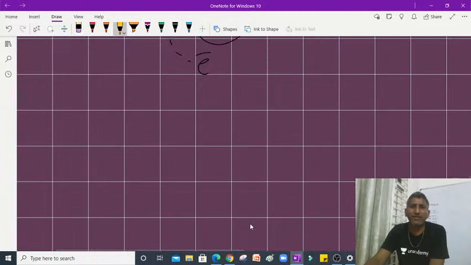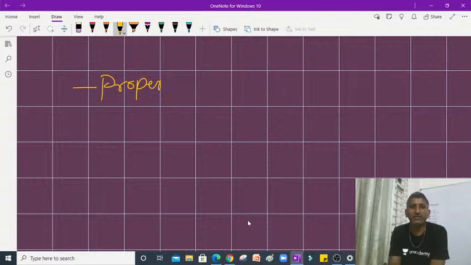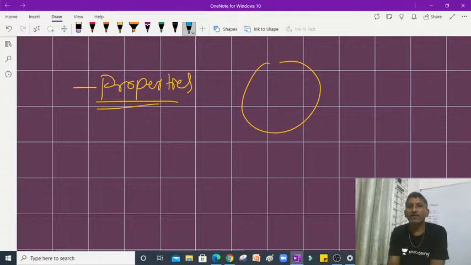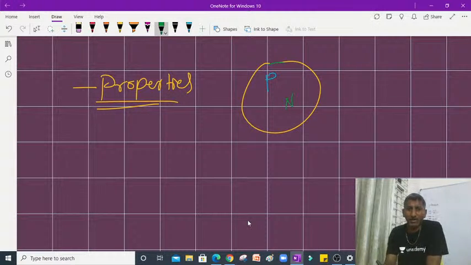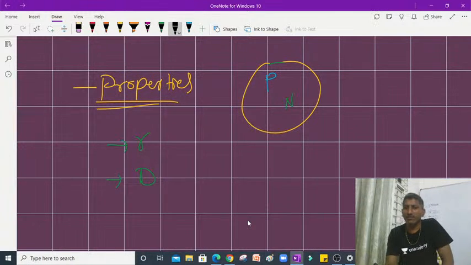See students, here our area is the nucleus. Inside the nucleus, nucleons are there, right? So about that we have to discuss. While discussing the nucleus, first I will say nuclear properties. What properties does it have? Nucleus is like this, inside protons and neutrons are there. For properties, I can say radius is one factor and the next one is density. These are the primary and very important things we have to know about the nucleus.